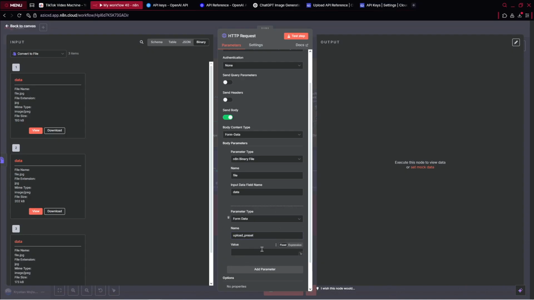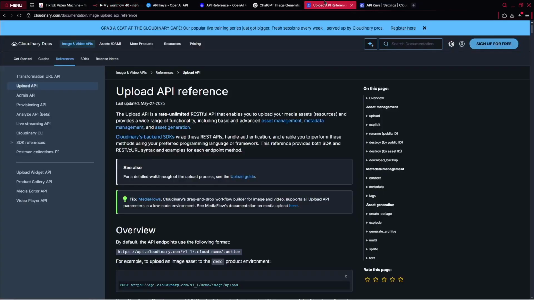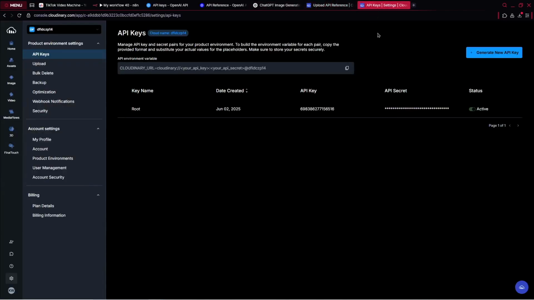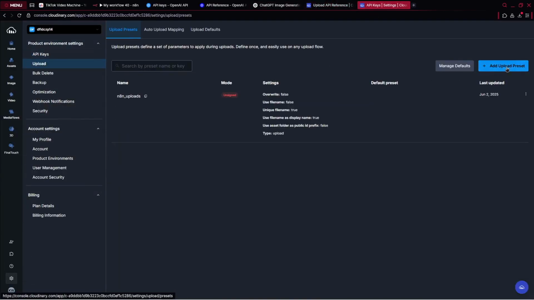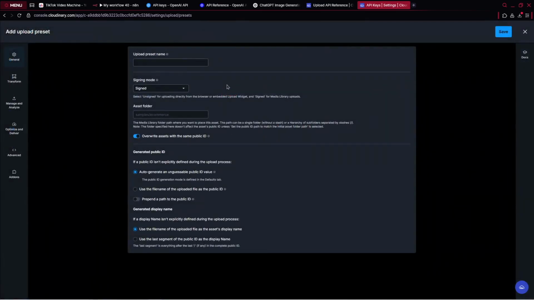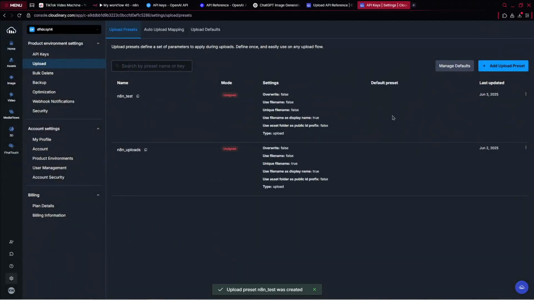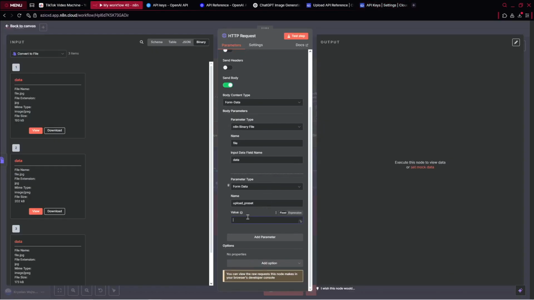And for the value, we need to go back to our Cloudinary right there and click inside the settings on upload and add upload preset. So right there, we can name it, for example, n8n test. Here on the signing mode, click unsigned. And there we can just click on save, all right? Just click on save there. And in general, we need to provide this name. So n8n testing. Let's provide it here.